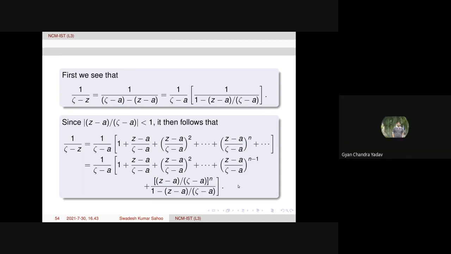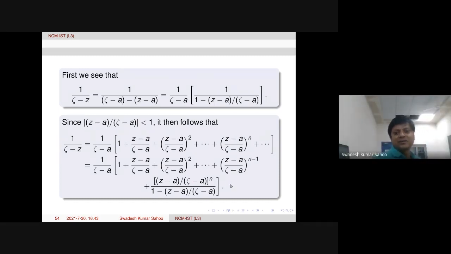Sir, when you take (z minus a) upon (zeta minus a) power n common, will the factor be in the product or in the denominator? You have written it in the denominator. No, see, what term will be there? Suppose from here, 1 will be there because this is taken out. Then the second factor, because power n plus 1 is there, we will get z minus a over zeta minus a.